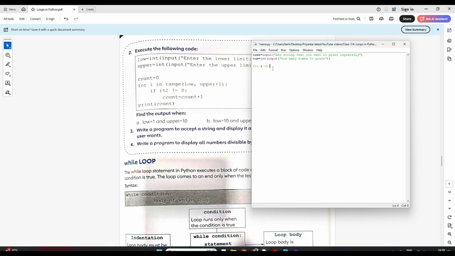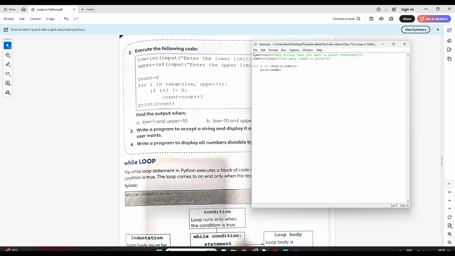For i in range 1 till num plus 1. Clear? Right? So I have to start from 1, and till how many times? Plus 1. Correct? Print